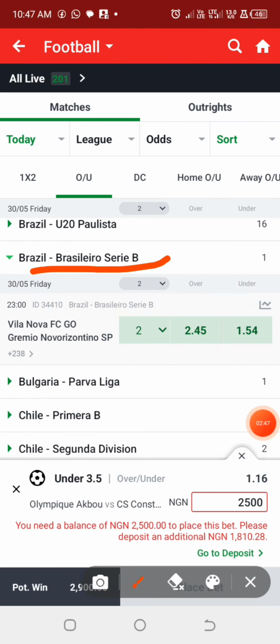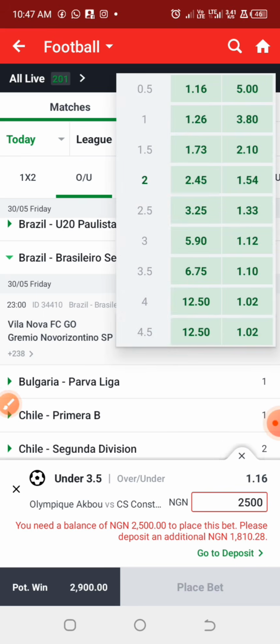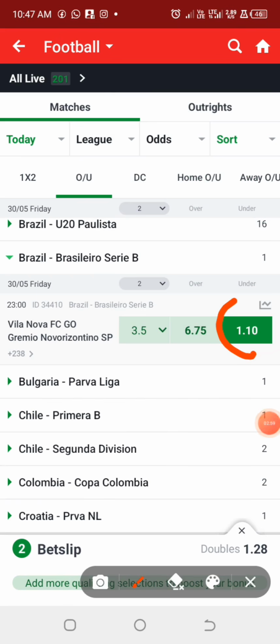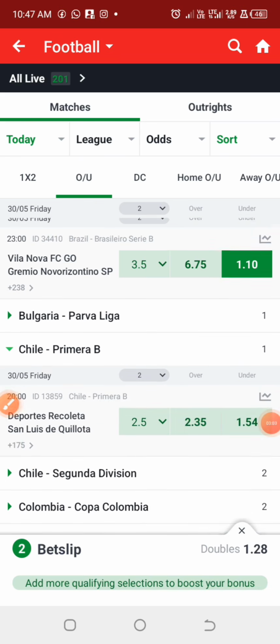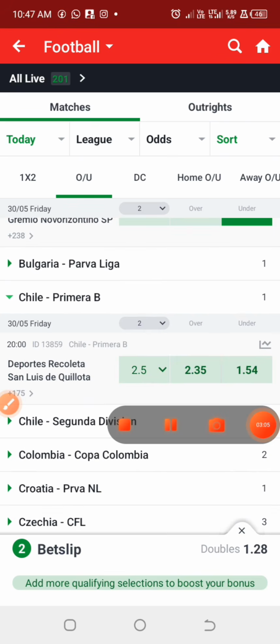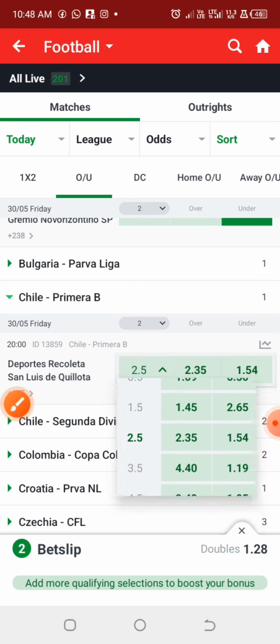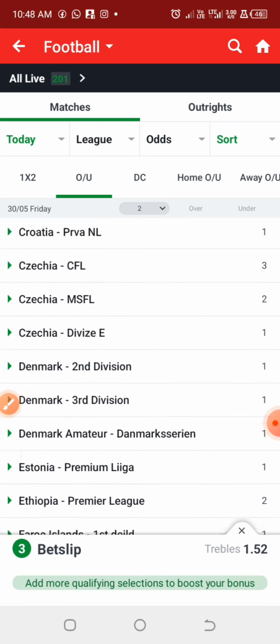And for this Brazilian league, the second league, this match also is expected to end up as under 3.5 at odd of 1.10. And moving on to the Chile second league, we have this match there also. You can actually go for it as under 3.5 goals too. Alright, so we have this one at odd of 1.19.